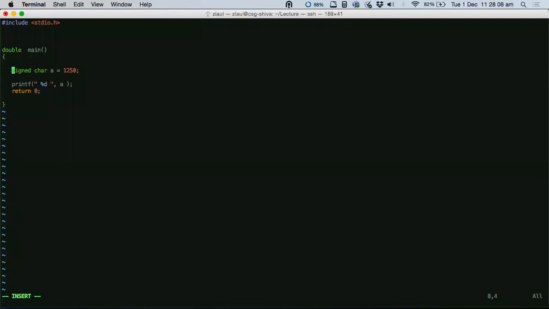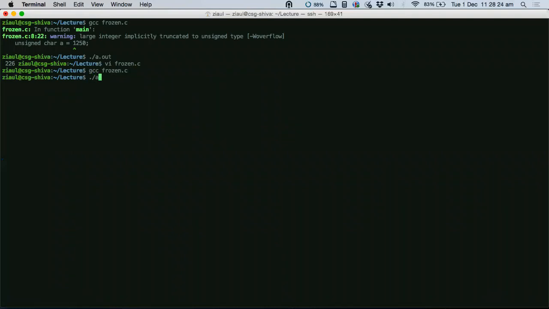So why can't we use more than 8 bits? Who is stopping you from doing that? Instead of character, just put integer. That's it. Now see what happens. Now you have 4 bytes, so your whole area called A is 4 bytes long. Then you could store this easily, because 4 bytes is 32 bits, and you could afford to store this big number 1250 because you have a lot of bits.